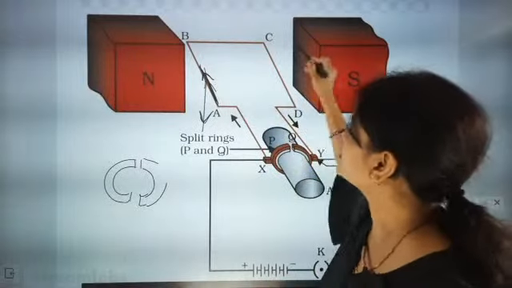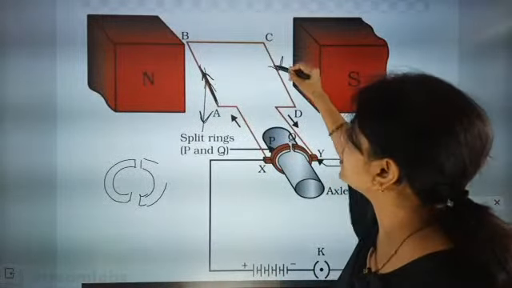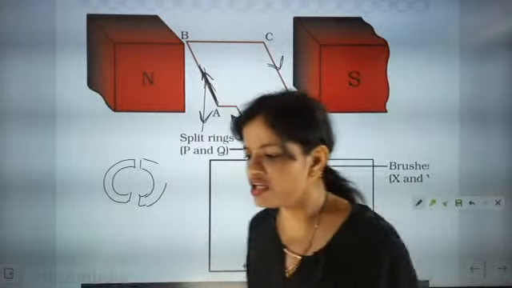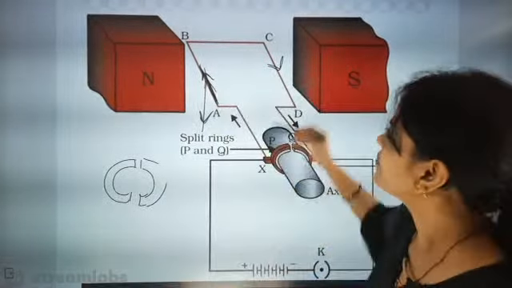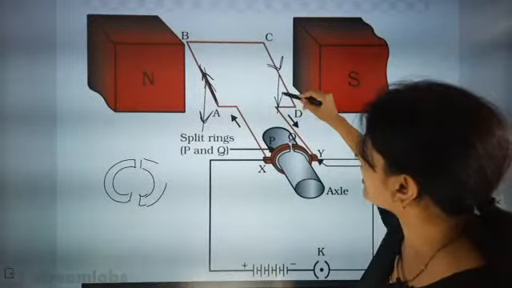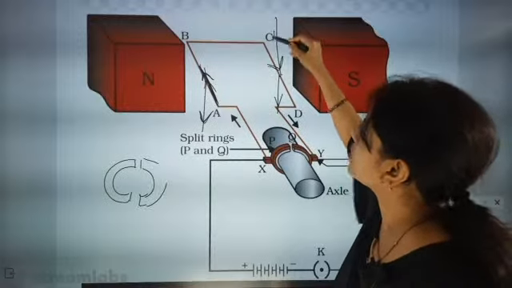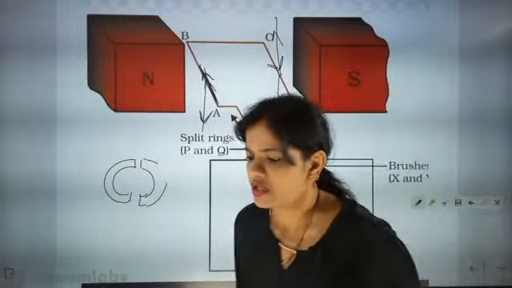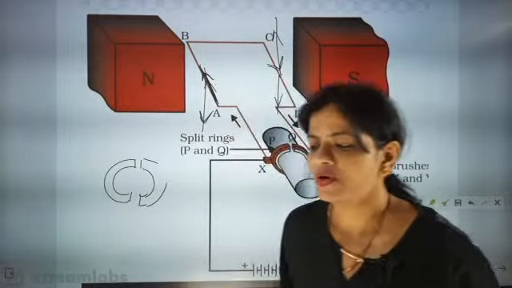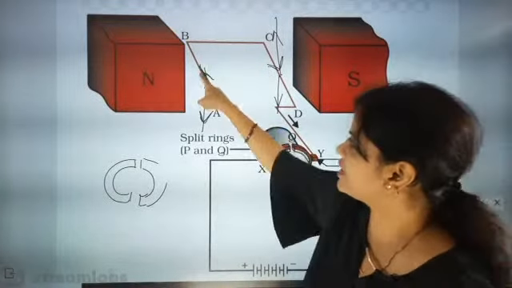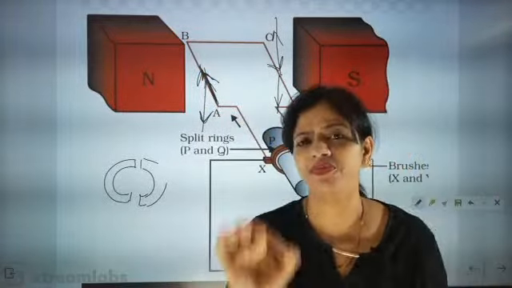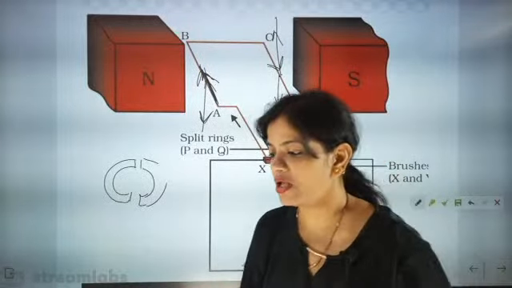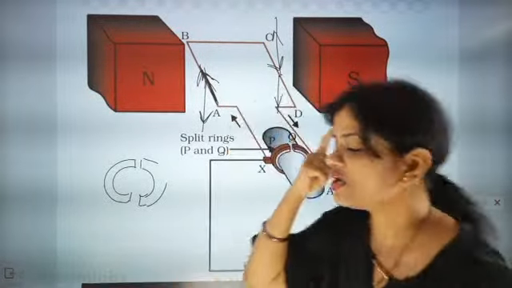Now next, if the current is moving in this direction, can you tell me the direction of force? If you are listening to me very nicely, then tell me on this side, what will be the correct direction of force? Down or up? Tell me fast. So when the current is moving in this direction, according to Fleming's left hand rule, which is applicable here, very good, Kaushika, it will go up.